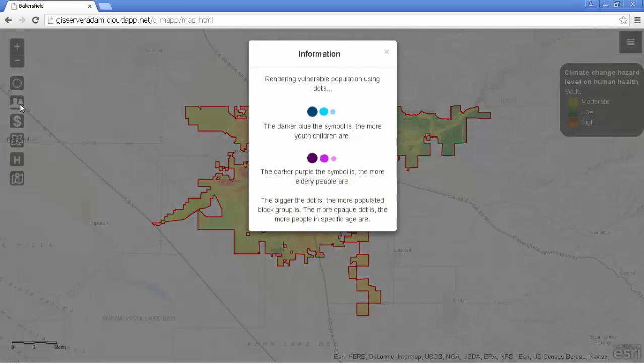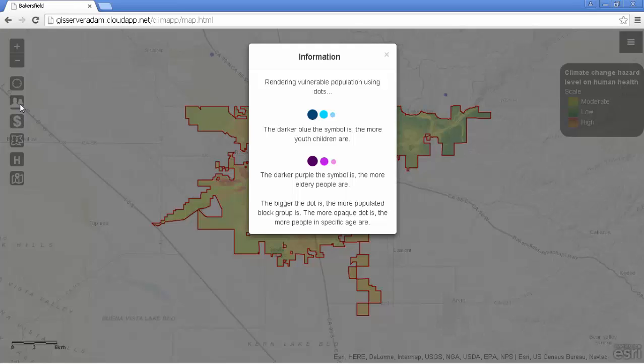Then I can visualize communities that are vulnerable to climate change effects like heat waves or air pollution diseases. According to scientists, the most vulnerable are children under 14 and elderly people above 65. The data comes from the Esri Demographics and Lifestyle Service, grouped by census blocks.